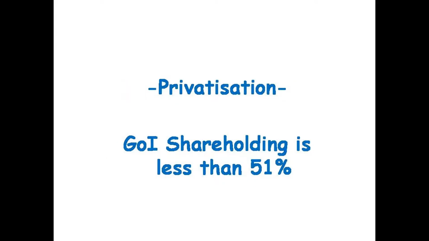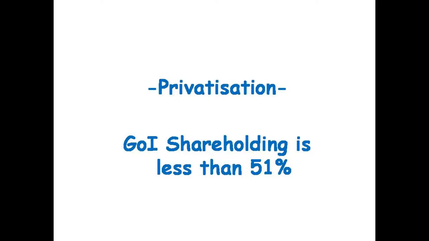Now, what is privatization? Before we understand that, what is a private sector and what is public sector? Government sector is also called public sector. Why? Because in a democracy, the government is a representative of the public. So whatever is held by the government is effectively held by the public. So the government sector is called public sector. And anything that is not held by the government is called private sector. So this is the difference between public sector and private sector.